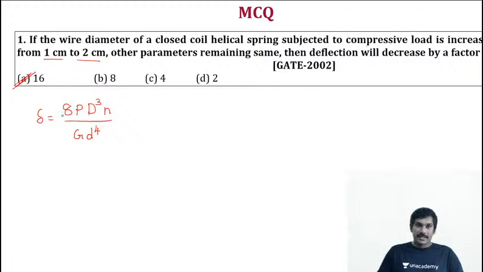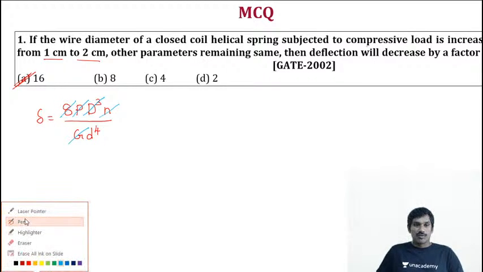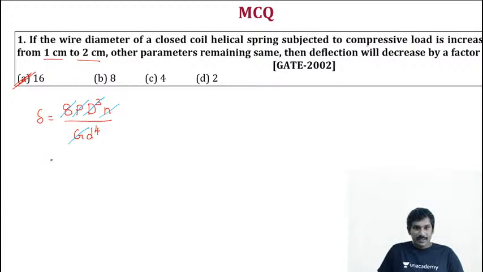Apart from wire diameter, other parameters remain same, which means axial load is same, mean coil diameter same, number of active turns same, modulus of rigidity same, and 8 is a constant, we are neglecting it. So deflection is inversely proportional to d power of 4, if other parameters are same. This is what you know, right? So we can write like this, d power of 4.